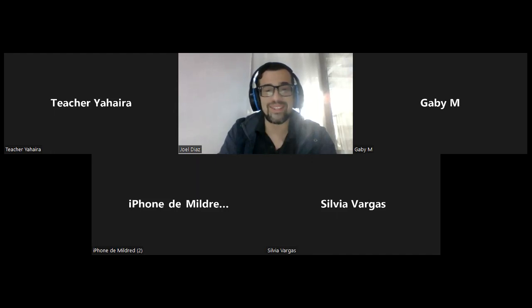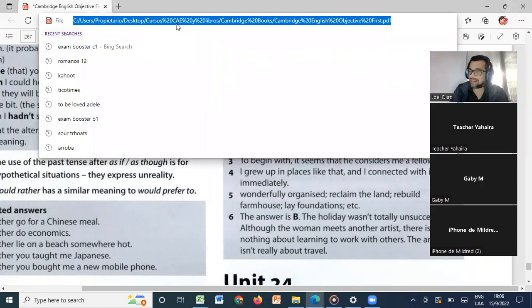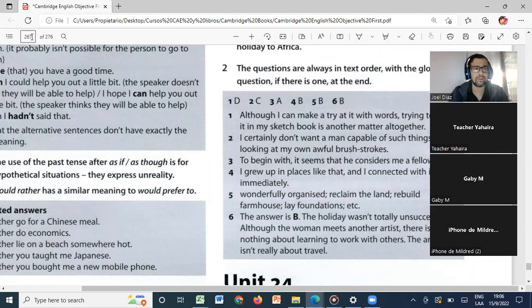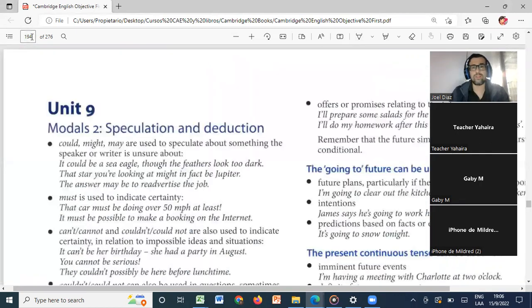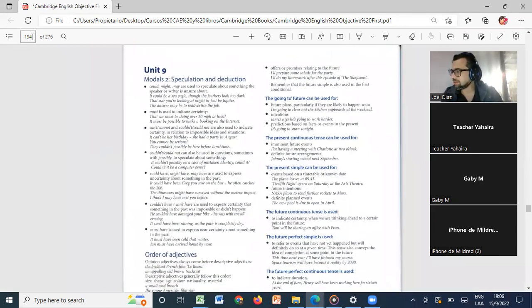Okay, let's start. I want to start, as always, with a little bit of grammar, and it's not going to be that long as usual, as I did before. But let's just go here. Let me see, page 194. Just a moment. Sorry. Okay, well, today we're going to... let's see here. Oh, it's 199. Sorry.